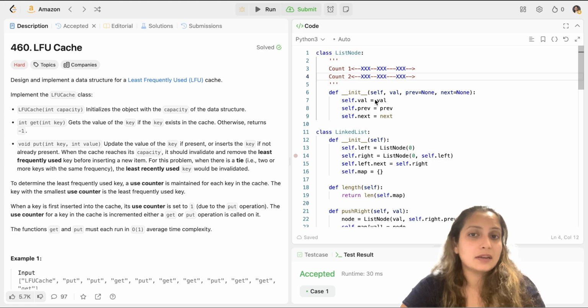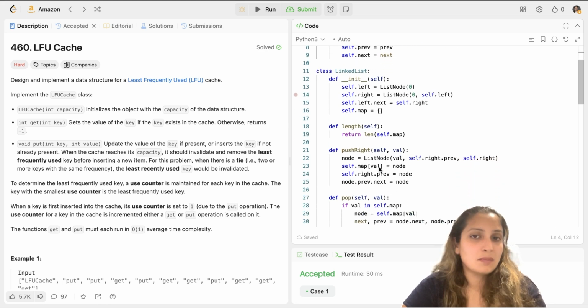Now let's look at how we solve this question. First of all, I will have a list node class. That's how I will call any list node in my linked list. So I will write that class value, with an init method, and I will initialize my value there and two pointers, previous and next. As simple as that. Whenever you build a linked list, you create a list node class. Now you write a doubly linked list class.